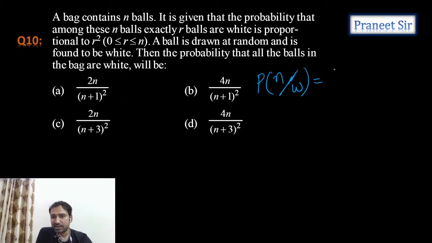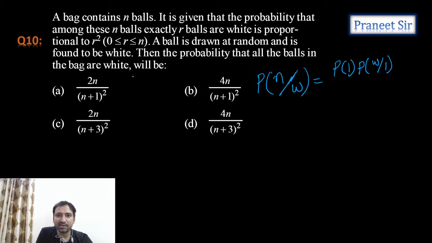So what is it, guys? This is probability of only one white color ball into probability of getting a white color ball when it is already known that it is only one white color ball.